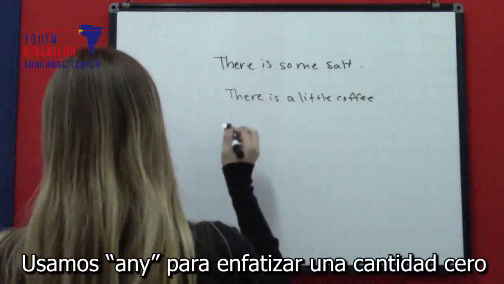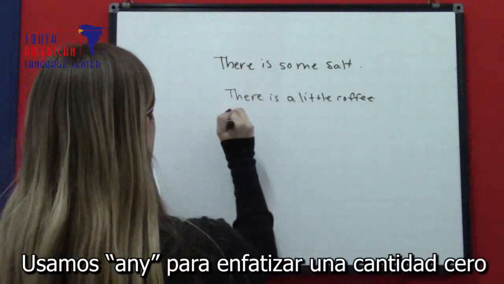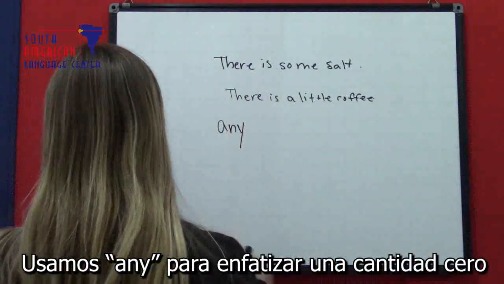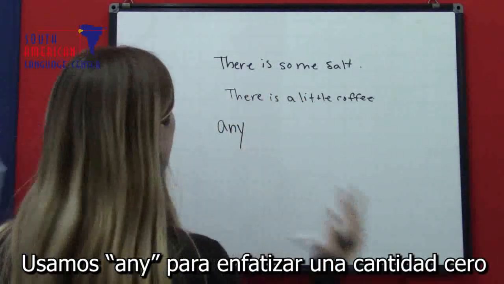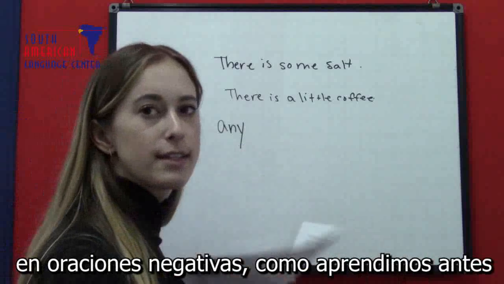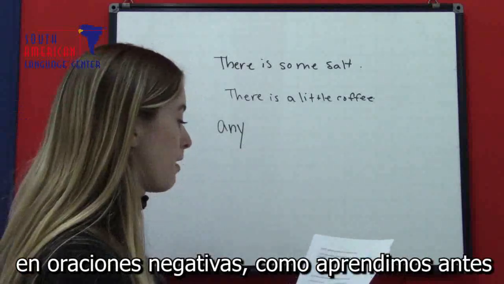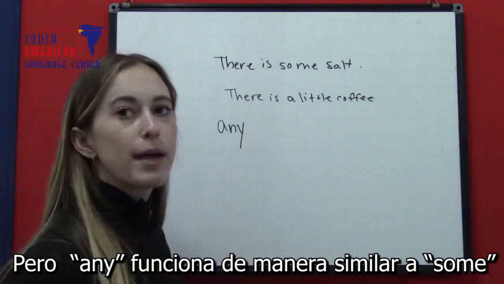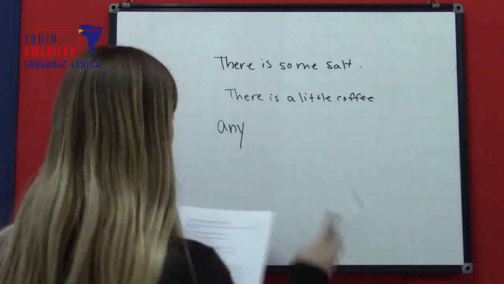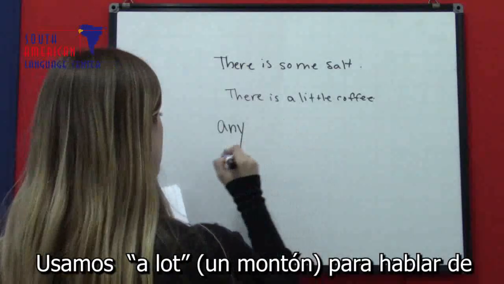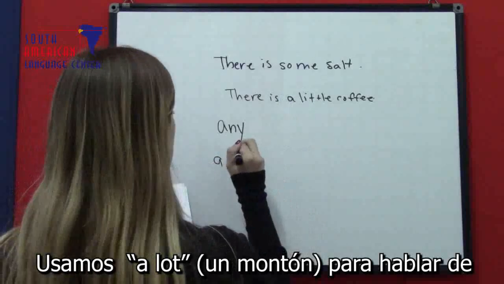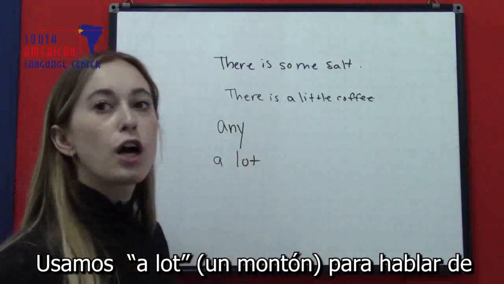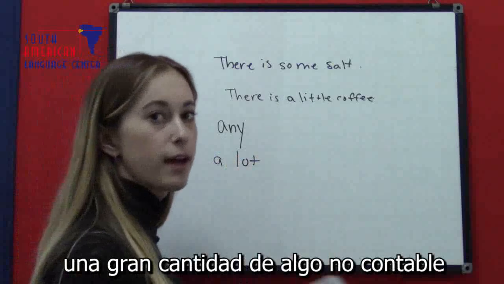We use any to make emphasis on zero quantity in negative sentences, like we learned before. But any functions similarly to some in questions. We use a lot to talk about a large quantity of something uncountable.